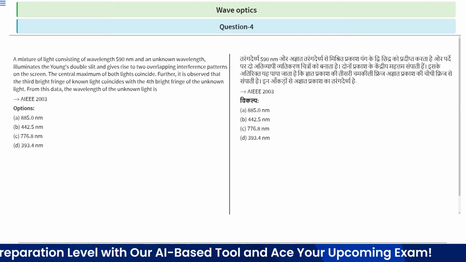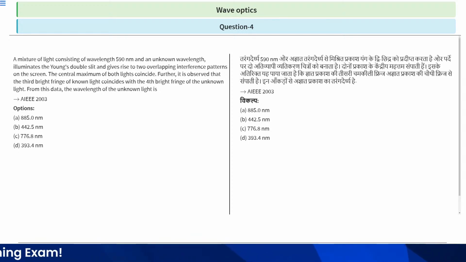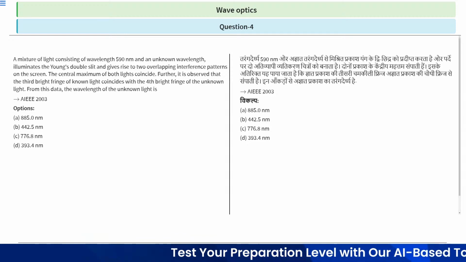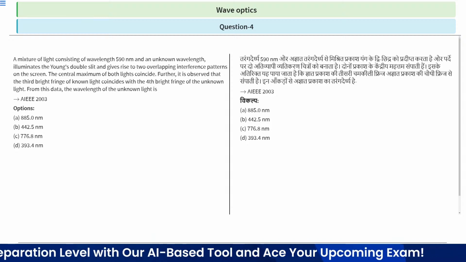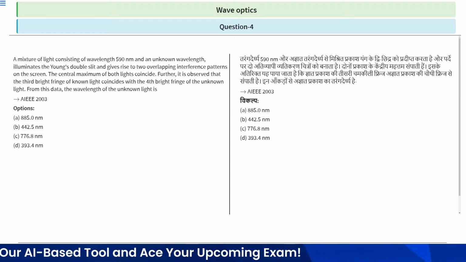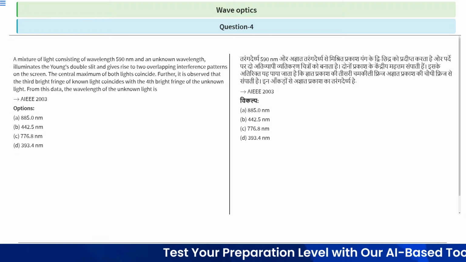Next question. A mixture of light consisting of wavelength 590 nanometer and unknown wavelength illuminates the Young's double slit and gives rise to overlapping interference patterns on the screen. The central maximum of both lights coincide. Further, it is observed that the third bright fringe of known light coincides with the fourth bright fringe of unknown light. From this data, the wavelength of the unknown light is what?